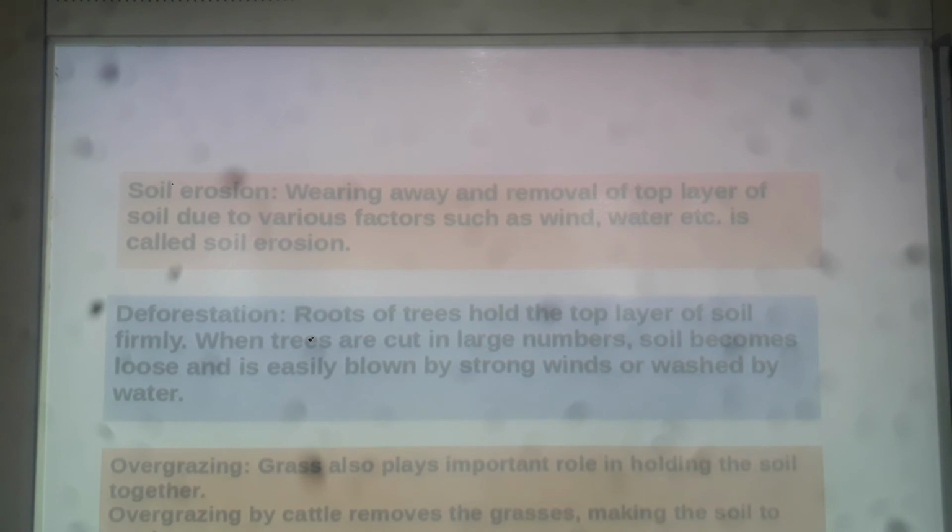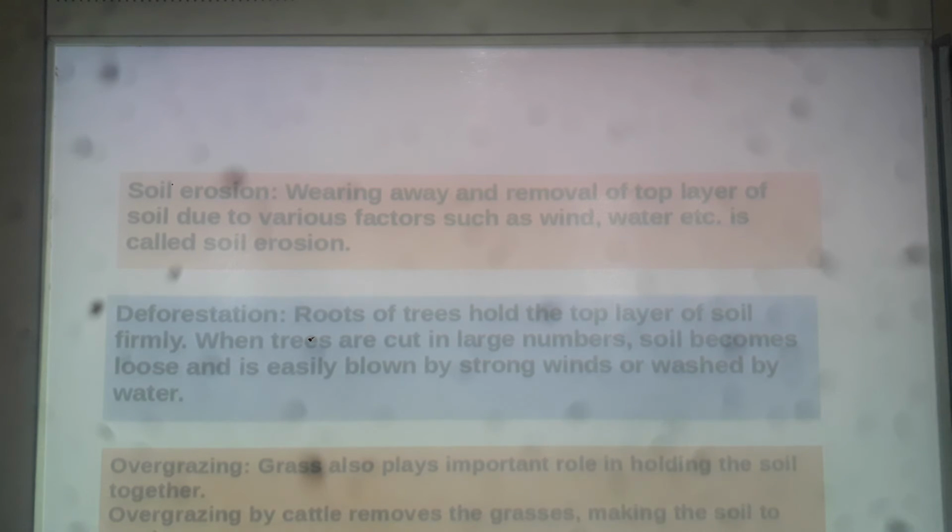You should remember this definition till class 10. Soil erosion: wearing away, removal of the top fertile part of soil by various factors or agents like wind, water, ice, etc. Yes?